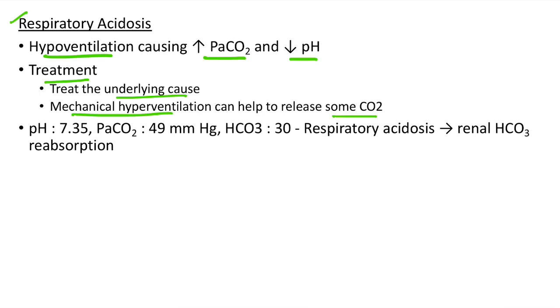Now let us discuss an ABG. pH is equal to 7.35. This is low normal. PCO2 is 49 mm of mercury. This indicates respiratory acidosis. Bicarbonate is 30. This indicates compensatory metabolic alkalosis. So this is a case of respiratory acidosis which is compensated by renal bicarbonate reabsorption, leading to metabolic alkalosis.